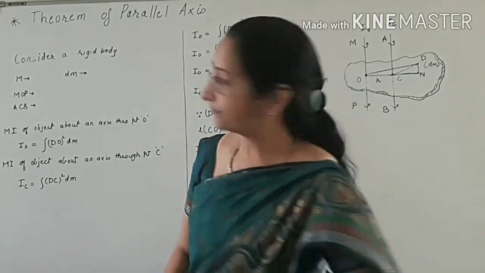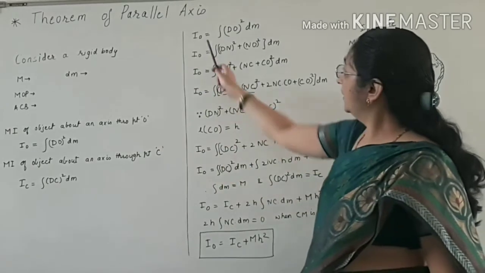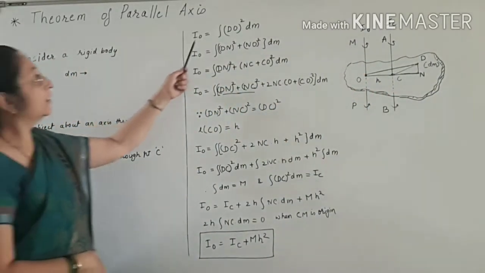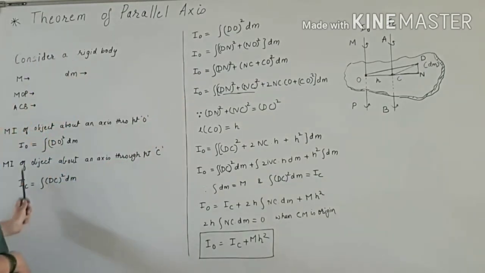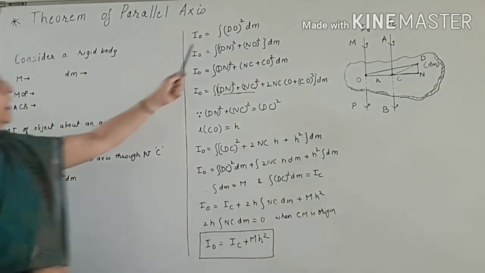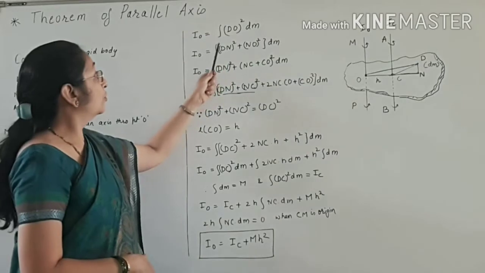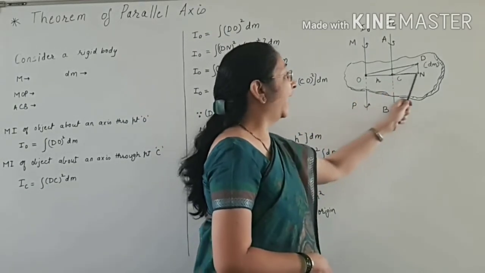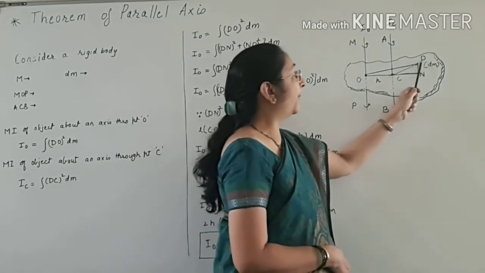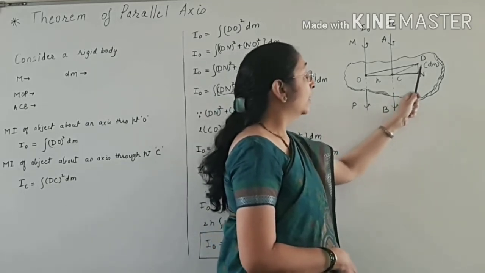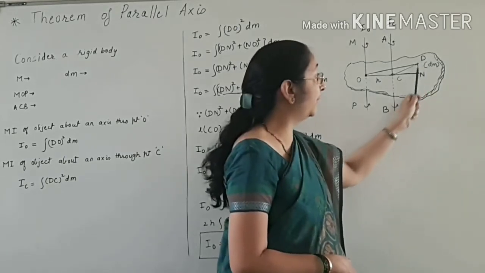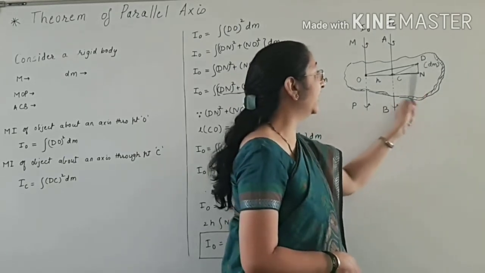Now here we know that IO is the integral of dO square dm. But what is dO square? So join ON and draw a perpendicular from B on this line ON, we get dm.